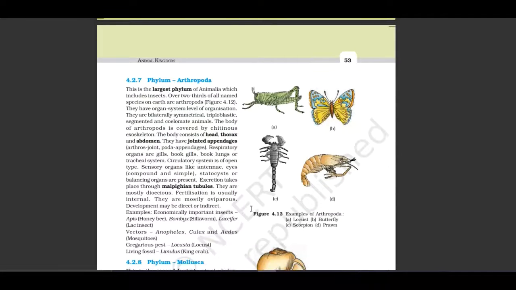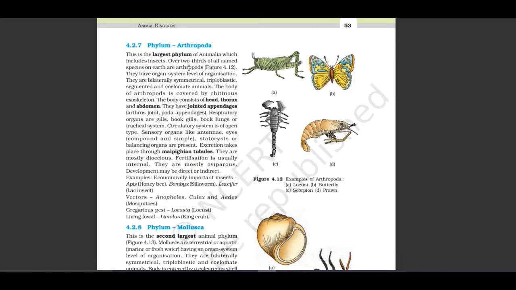Let us see the next phylum, Phylum Arthropoda. This is the largest phylum of animals, which includes insects. Over two-thirds of all named species on the earth are arthropods. Figure 4.12. They have organ system level of organization. They are bilaterally symmetrical, triploblastic, segmented, and coelomate animals.